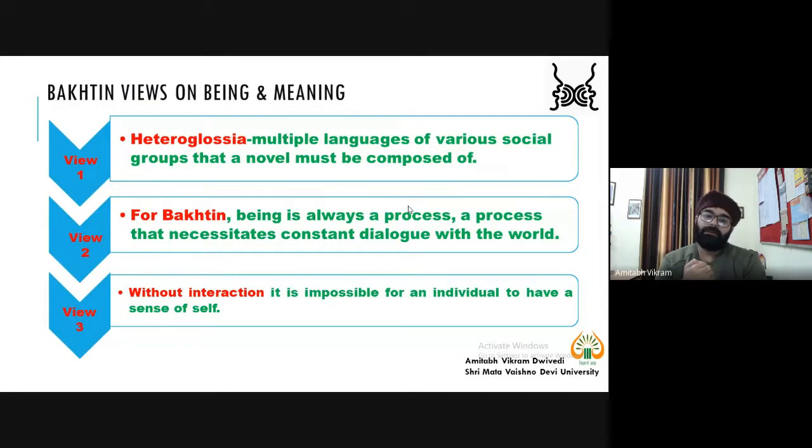So we all are human beings, and we are in a process of becoming. But I cannot say that I have become this, and you also cannot say I have become something else. We are already human beings, but we are always in a process of becoming something. But that something is not very clear, and there is no possible answer as to what a being will become one fine day. So that's why being is always in a process of becoming.